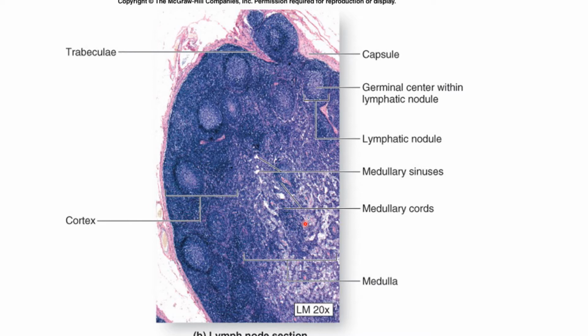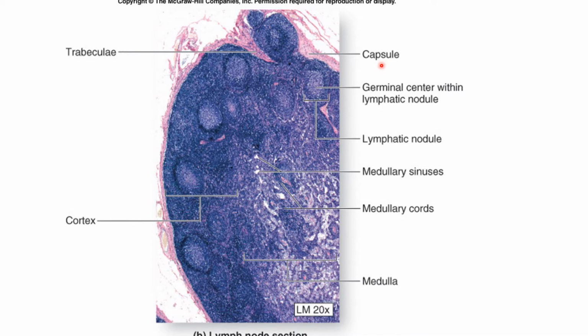A lymph node is surrounded by a capsule. The capsule consists mainly of collagen fibers, some elastic fibers, and some smooth muscle may be present. Here you can see this outer covering portion. This one is the capsule. So here you can see the label of the capsule.